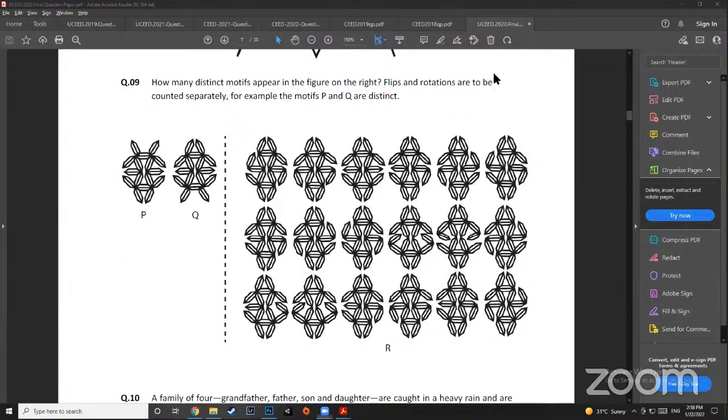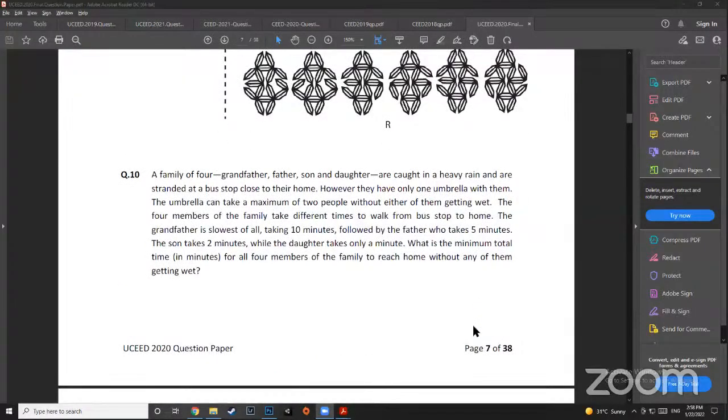Okay. And 10th question is a family of 4. Now this question, you can take a screenshot of it, and it is basic maths and geometry. You can do it on your own. I'm not going to solve it for you. The 4 members of the family take different times to walk from the bus stop to home. The grandfather is the slowest of all, taking 10 minutes, followed by the father, who takes 5 minutes. The hint to do this is, with the slowest one, send the fastest one, and then let the fastest one come back to take the umbrella.